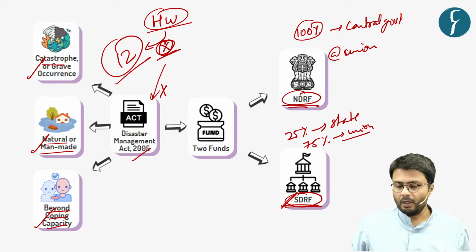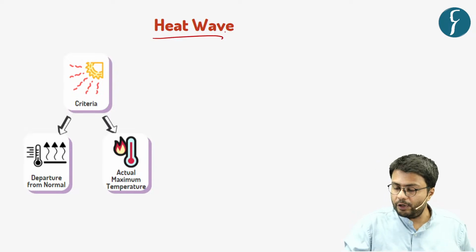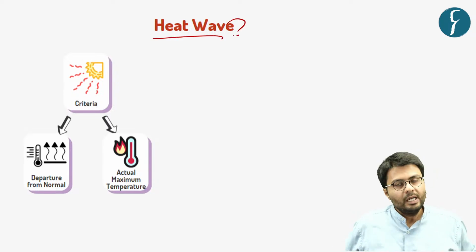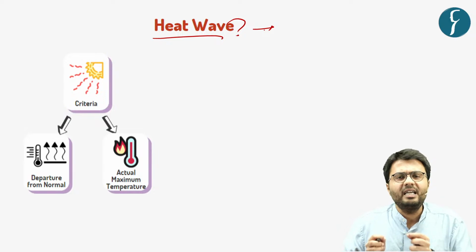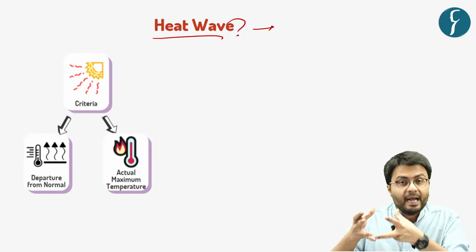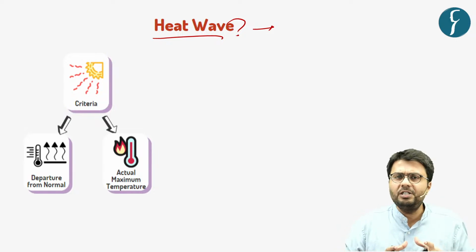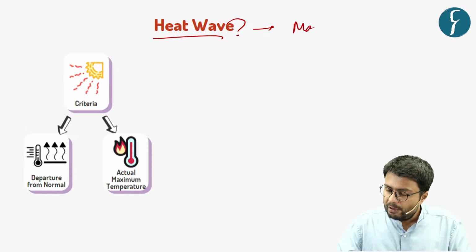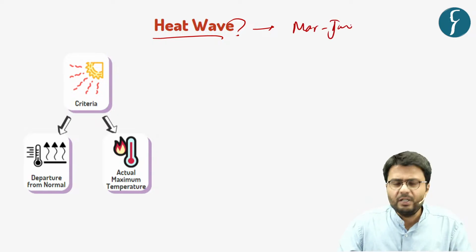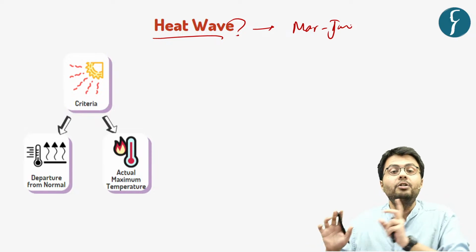Understood? Now let us understand the phenomenon of heat wave. This heat wave is generally categorized as abnormally high temperatures which we witness during the period of March to June, which can sometimes extend even up till July.